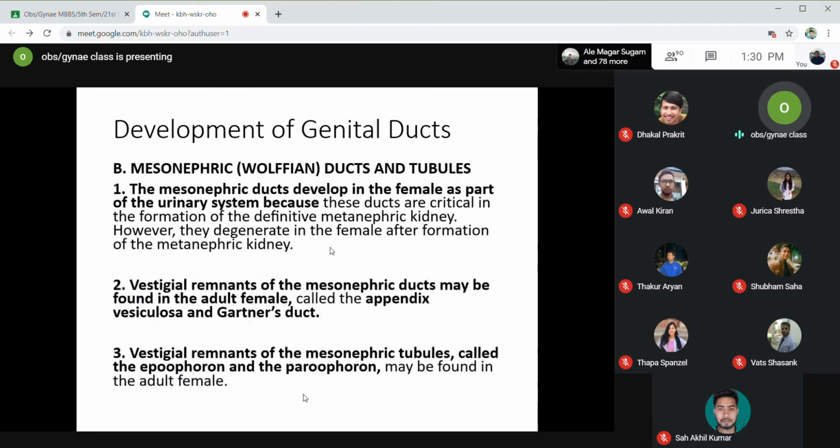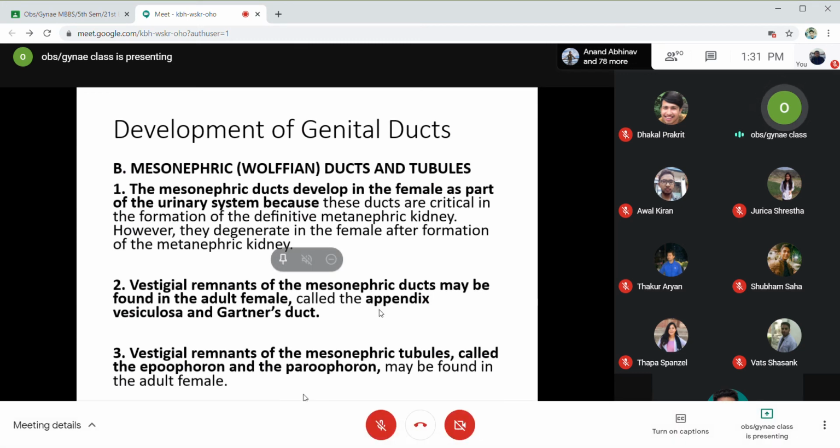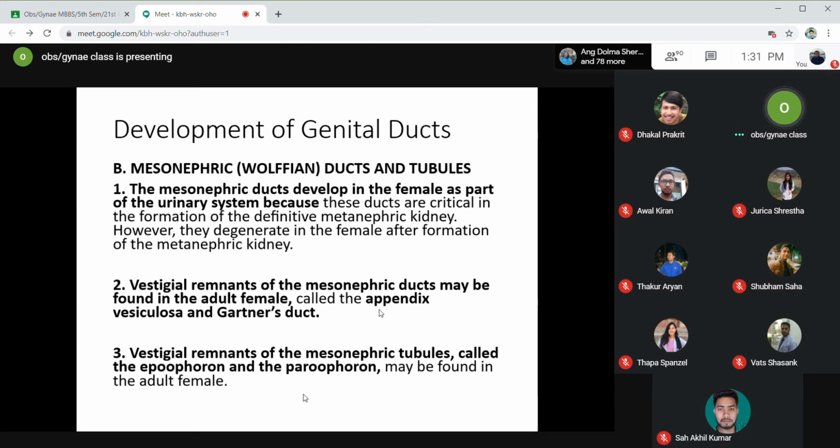The mesonephric ducts develop in the female as part of the urinary system. Mesonephric ducts will form the urinary system. These are critical in the formation of the definitive metanephric kidney. In the last diagram, I showed you how the distal end of the mesonephric duct led to the differentiation into the metanephric kidney. However, the mesonephric ducts will later degenerate after formation of the metanephric kidney.